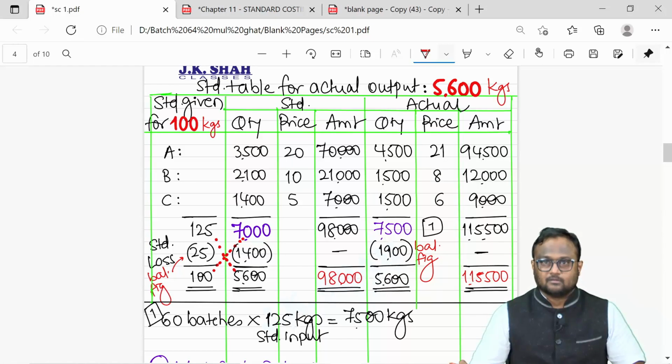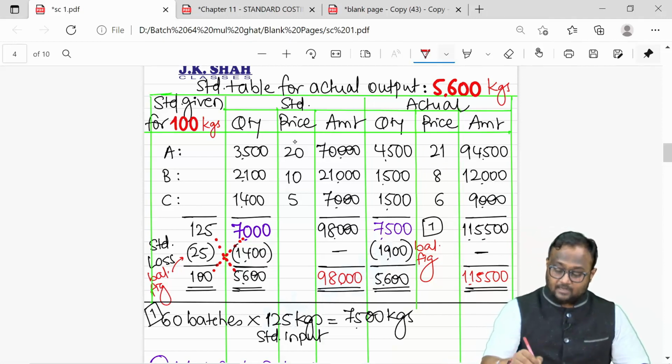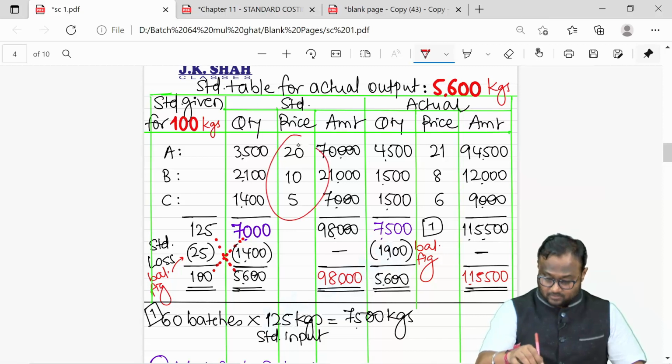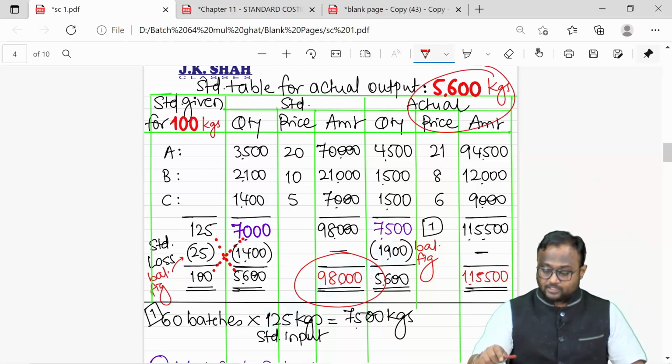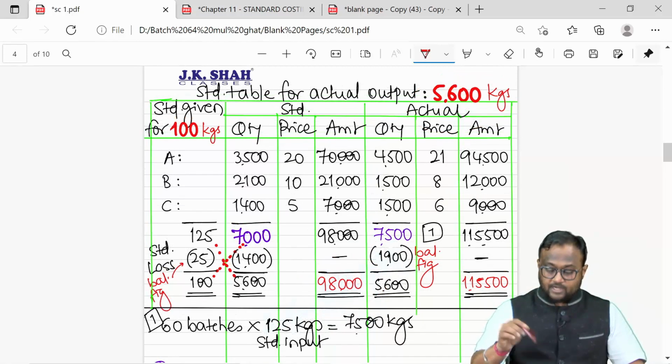The answer is not different, the columns are different, that's it. The ultimate concept is still the same. Methods and presentation can be different, but the final answer is the same. I applied a standard price here to get the standard cost structure, and I realized that in order to produce 5,600 kgs, my cost should be 98,000.